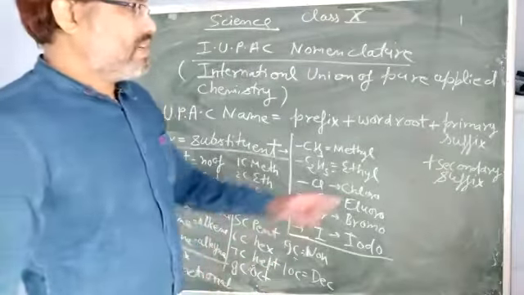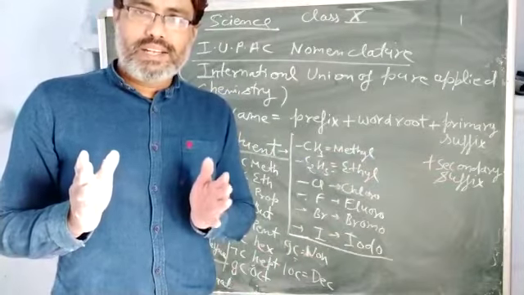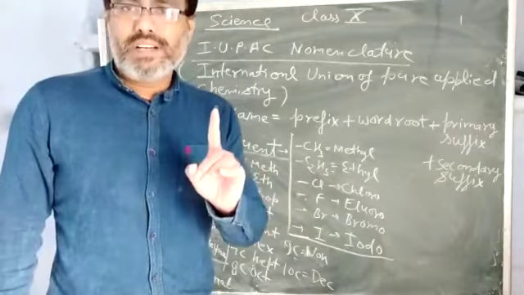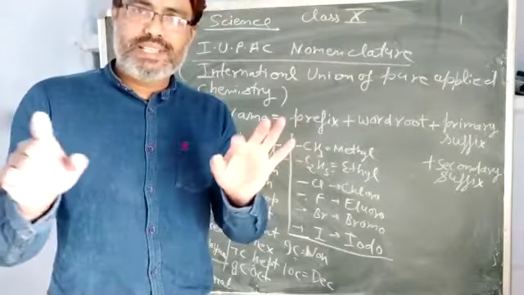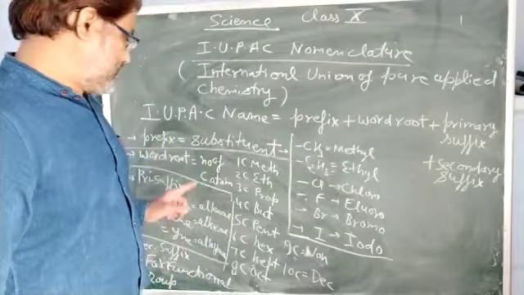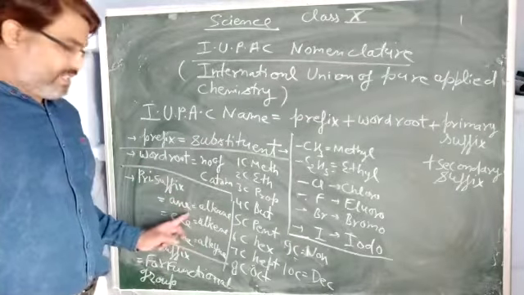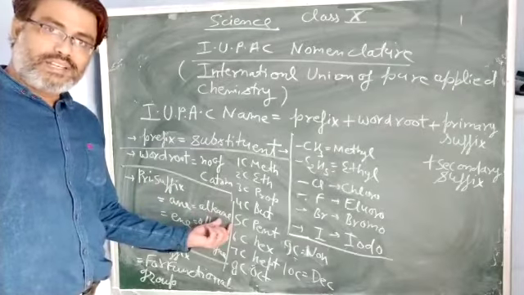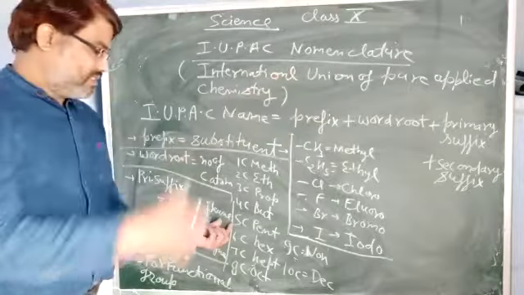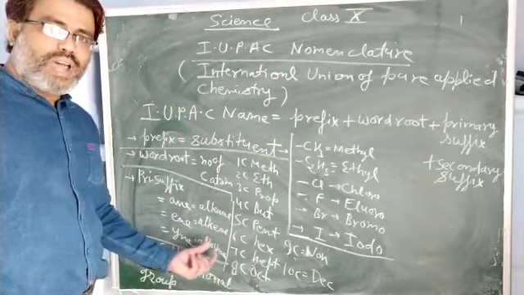Now the next part is primary suffix. Primary suffix depends on whether the given compound is an alkane, alkene or alkyne. If the given compound is an alkane, it means there are only C-C single bonds, and the primary suffix we use is ane. In this name you see ane at the back side of the word root, so it is called a suffix. Then for alkene it is ene, and for alkyne it is yne.